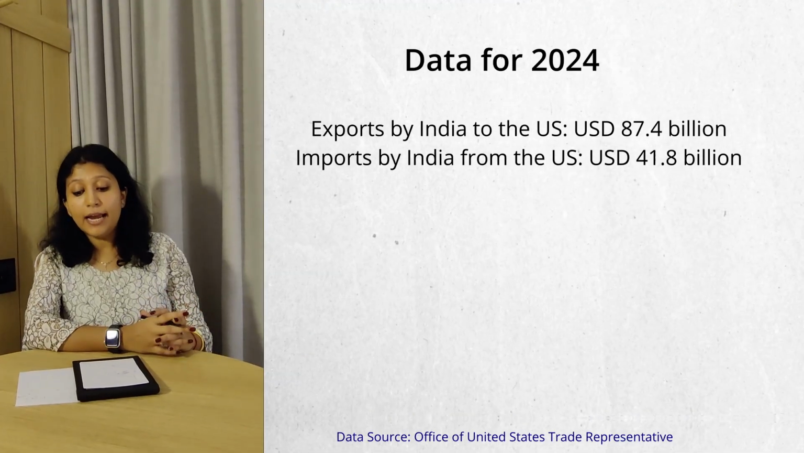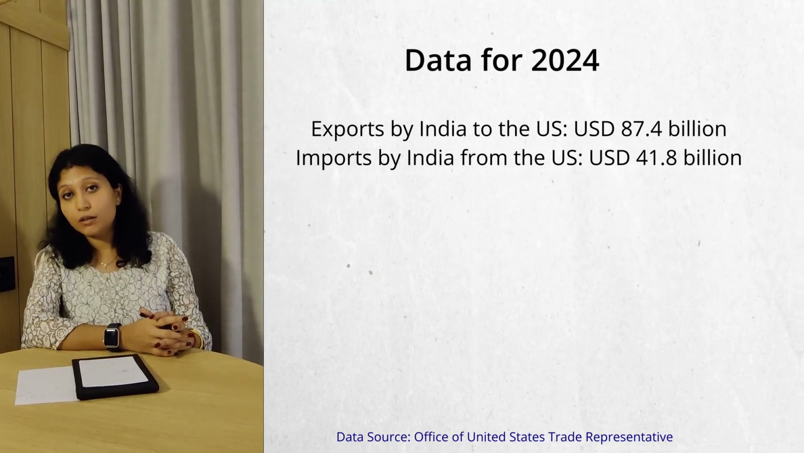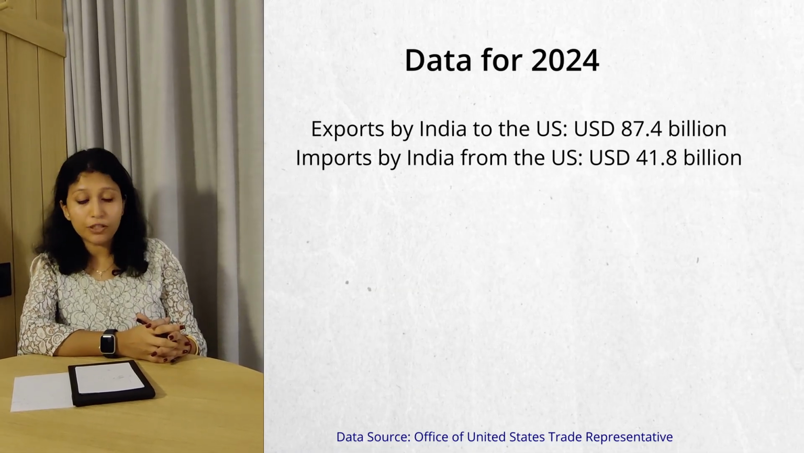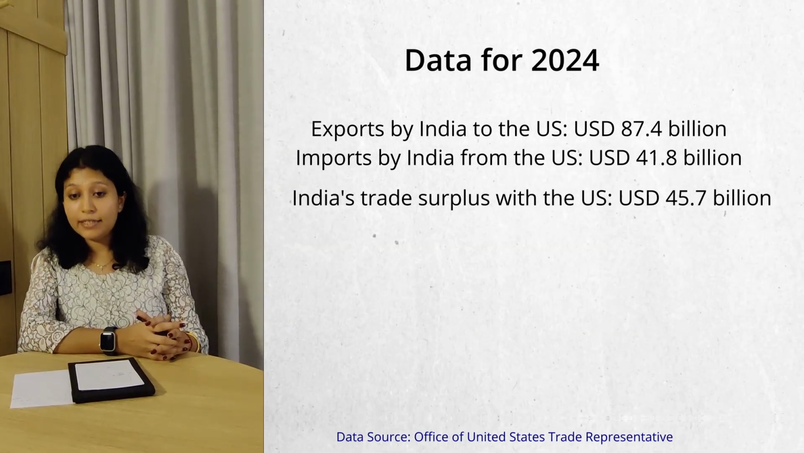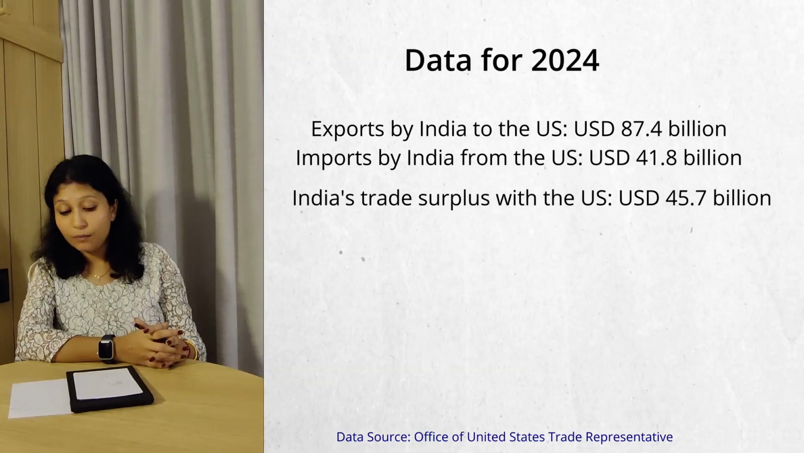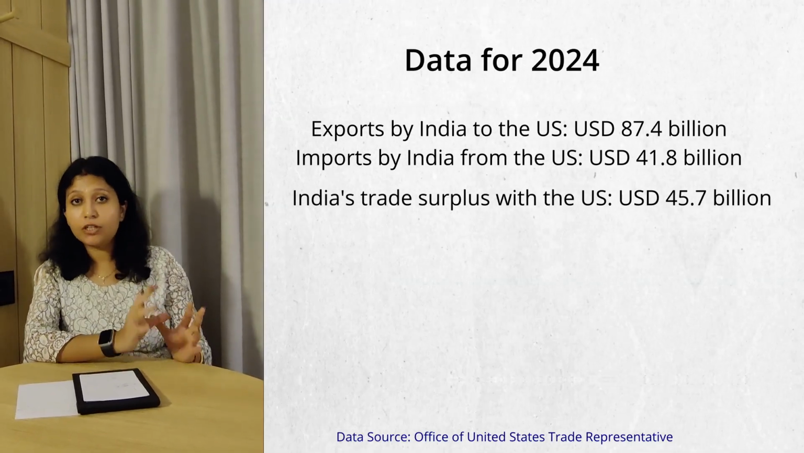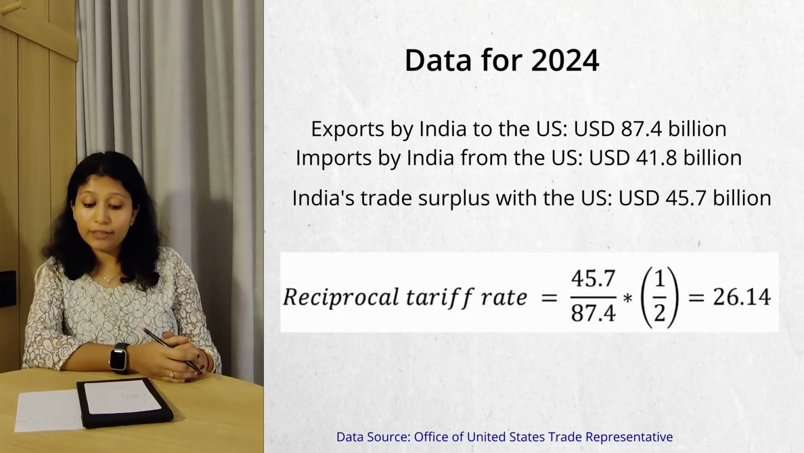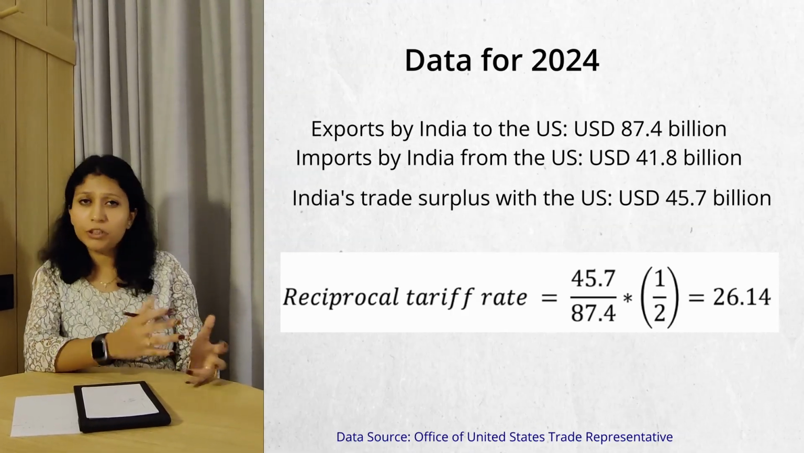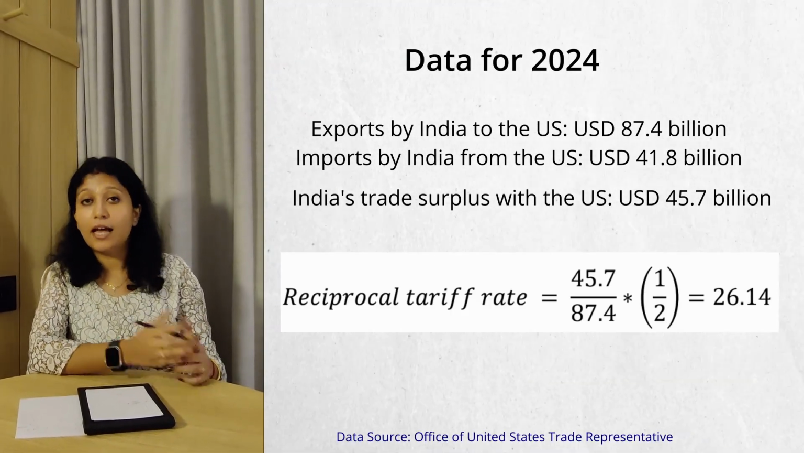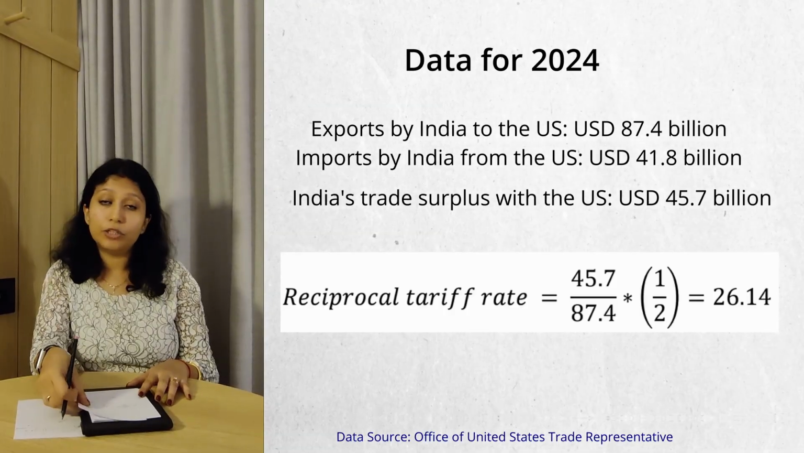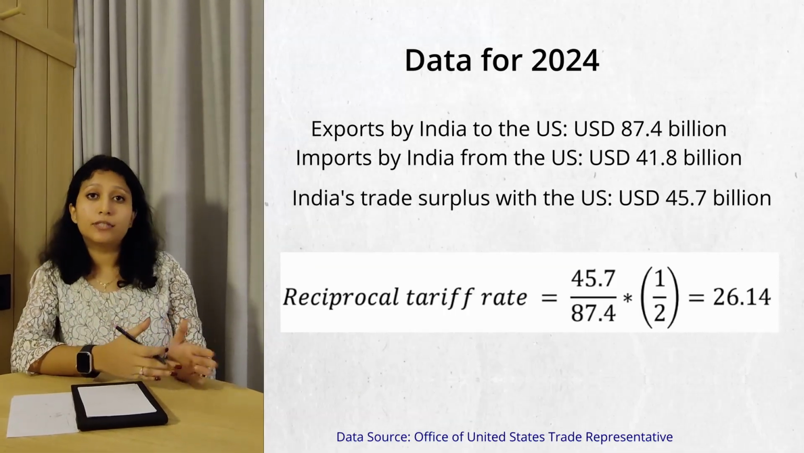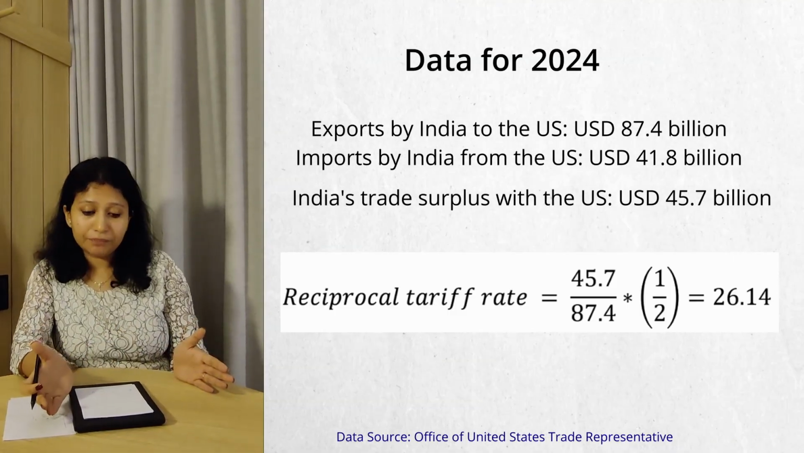goods worth $87.4 billion to the US, but imported $1.8 billion from the US, thus creating a trade surplus for the Indian economy. So, based on the reciprocal trade formula, it comes out as 26.14%, which rounds off to 26% tariffs, as was announced by President Donald Trump on 2nd of April. However, we know that these tariffs were halted for a 90-day period.